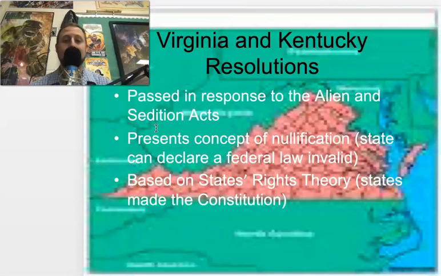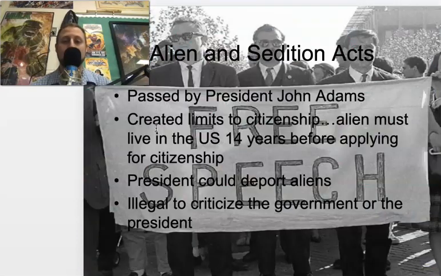Alien and Sedition Acts and Virginia and Kentucky resolutions. These two things are linked in history forever. So you need to understand Alien and Sedition Acts to understand the Virginia and Kentucky resolutions. This was passed by John Adams. So I'm jumping around here between different presidents, really the first 3 presidents over the course of this unit. Actually, for the first 4 by the end of the unit. However, the Alien and Sedition Acts.